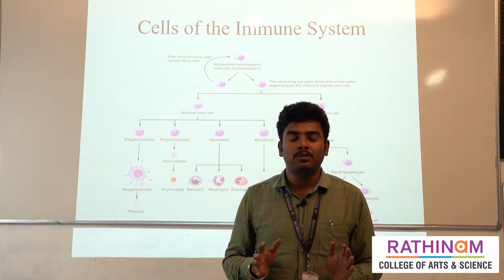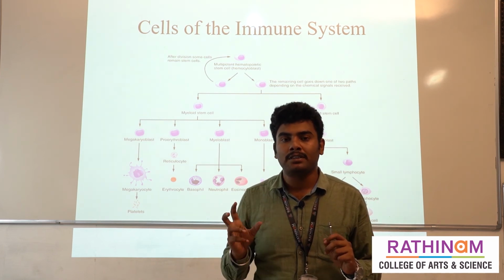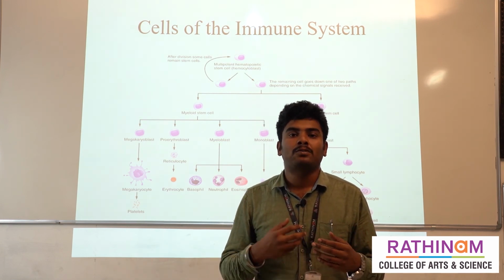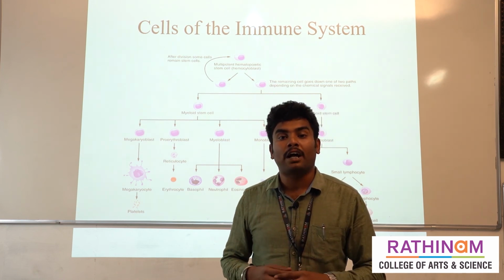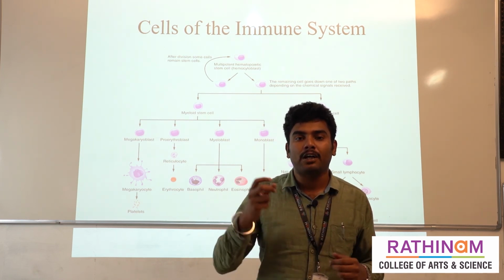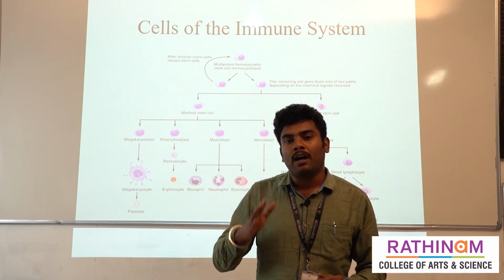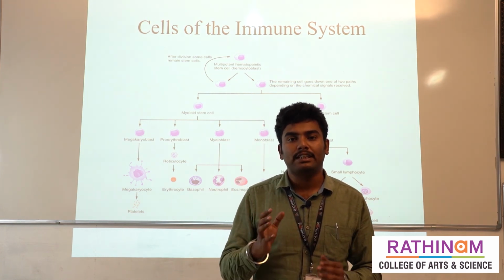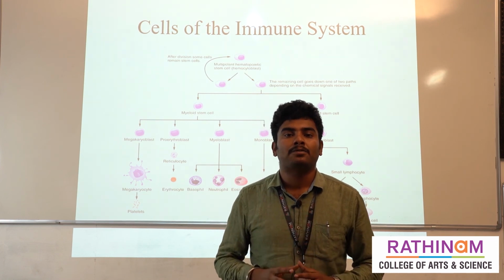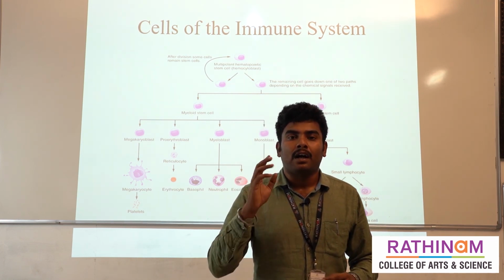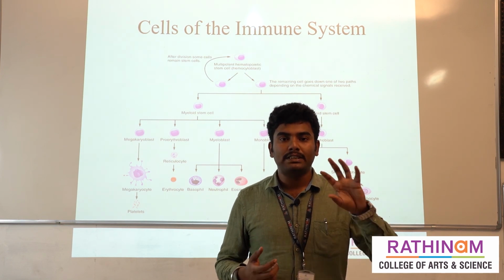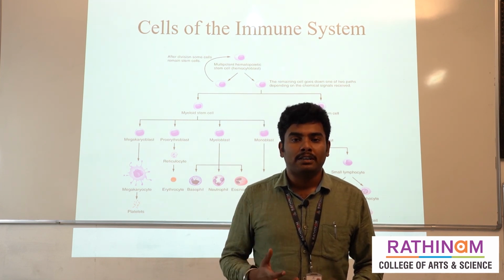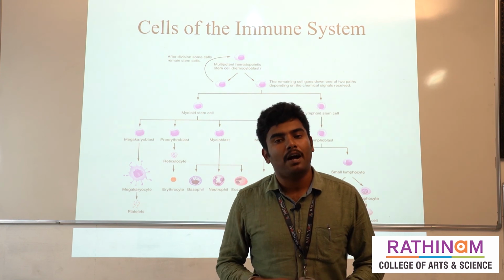There are two groups of immune cells, myeloid cells and lymphoid cells. The myeloid cells produce different kinds of cells like megakaryocytes or erythroblasts, which produce the RBC, red blood cells. So red blood cells usually come from the myeloid stem cell. The other group, mainly involved in the immune system, is called the lymphoid cells. These lymphoid cells produce two main types of cells, T lymphocytes and B lymphocytes. Other than that, there are natural killer cells. The T cells are mainly involved in the cell mediated response, and B cells are involved in the humoral response, which two form the important responses of adaptive immunity.